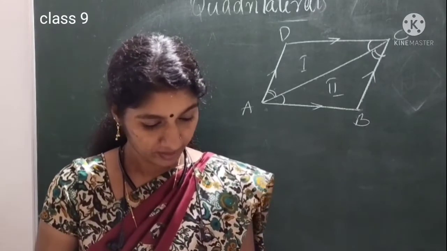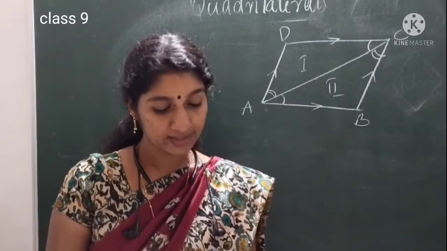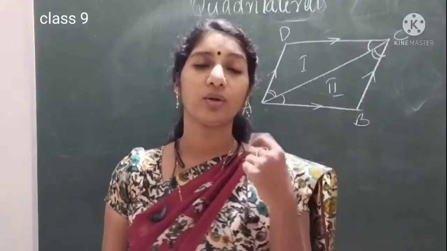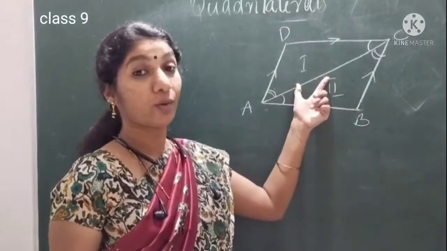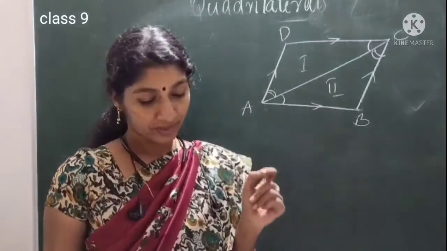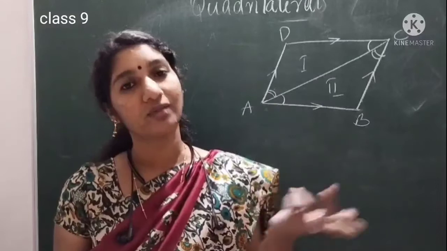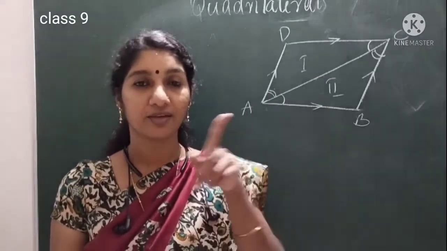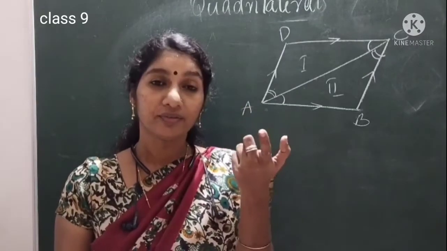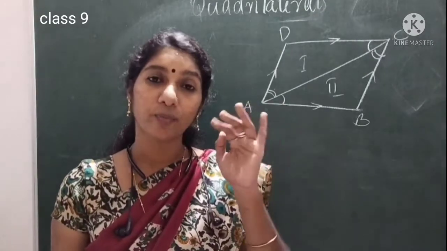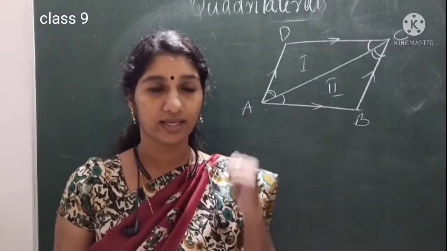Then the next property, the third property, is its converse. In a parallelogram we got opposite sides are equal. In a quadrilateral, if opposite sides are equal, we can call it a parallelogram. If it is a parallelogram, opposite sides are equal. Okay, that is the next property.